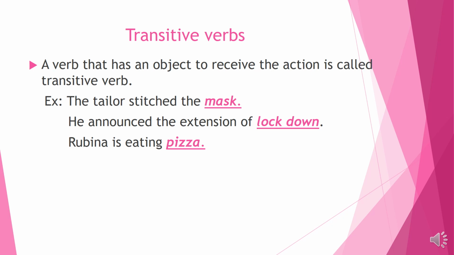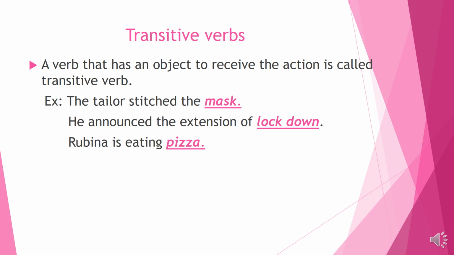Transitive verb. A verb that has an object to receive the action is called transitive verb. Let's see some examples. The tailor stitched the mask. Here, what is the object? Mask. How can we identify the object? If we ask the question to the subject, whom or what, the answer is object. Here, the tailor stitched what? The mask. That's why the mask is object.